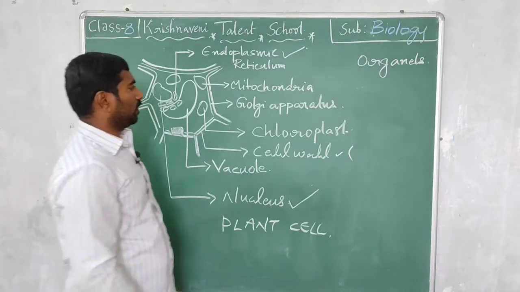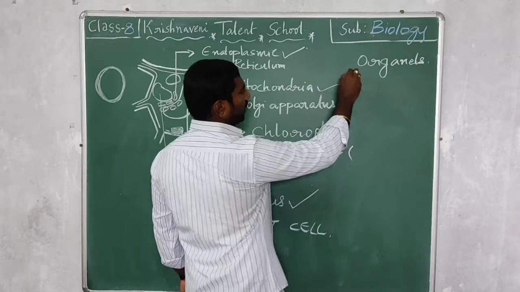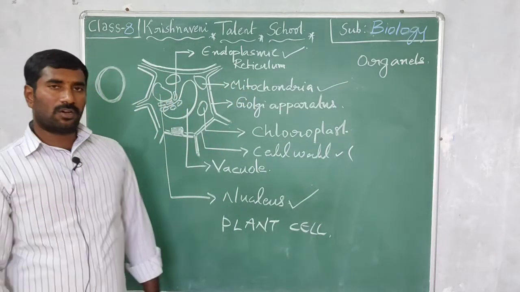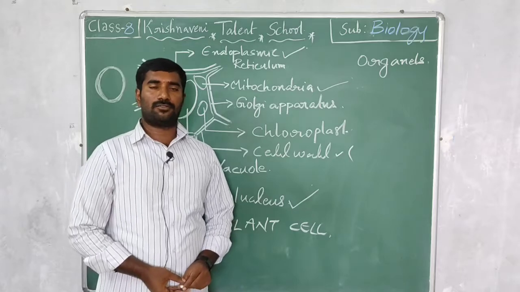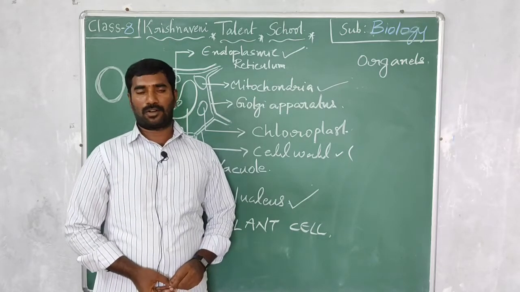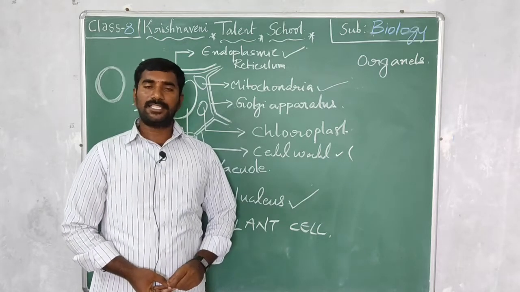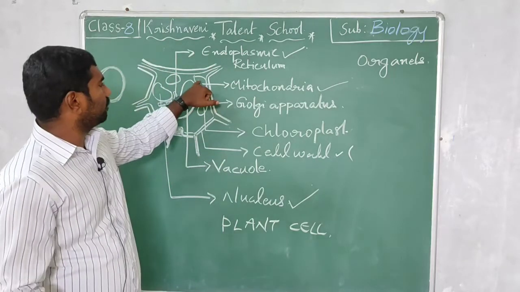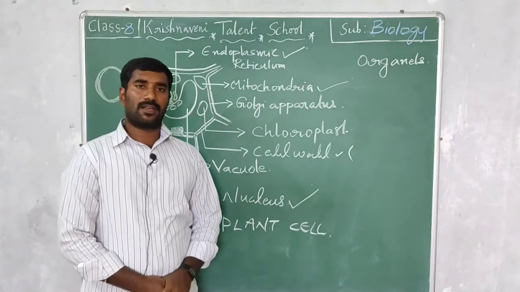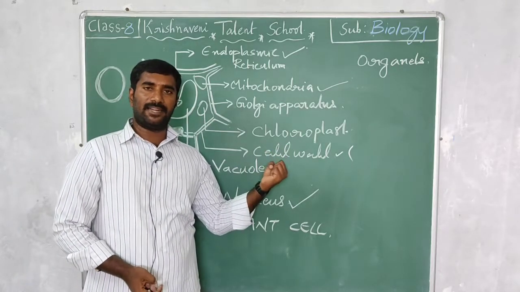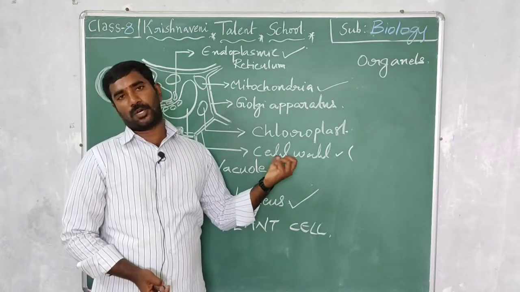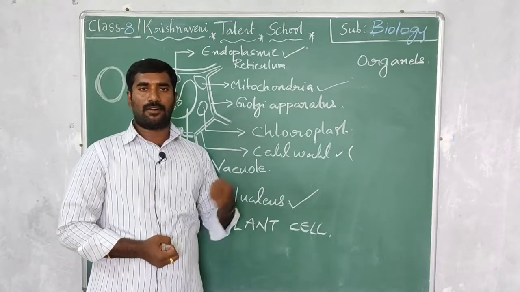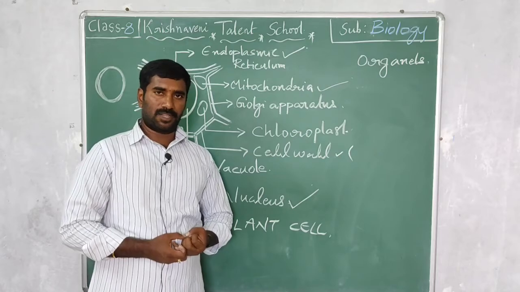Now let's come to the mitochondria. The mitochondria is also called the powerhouse of the cell. The energy present in the cell is present within the mitochondria. Energy is hidden within the mitochondria, so that's why we call the mitochondria the powerhouse of the cell.